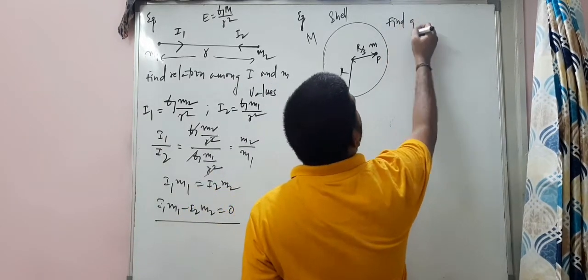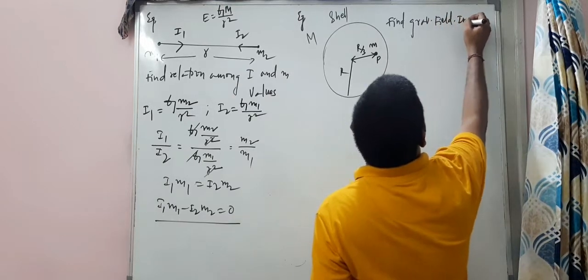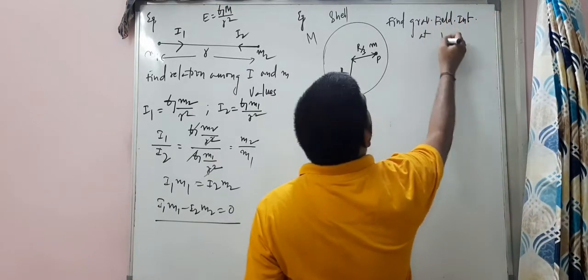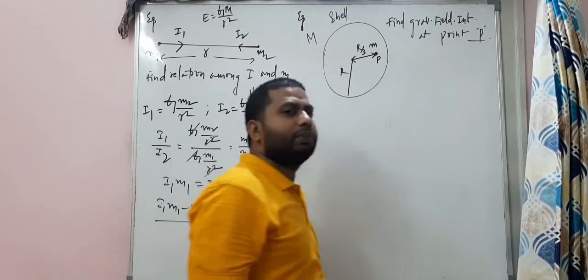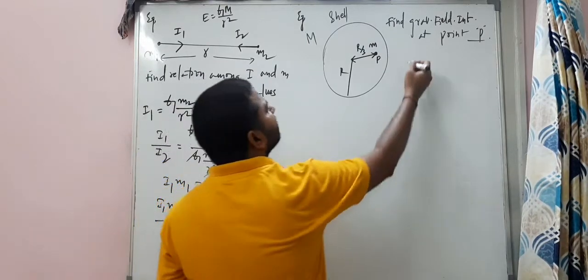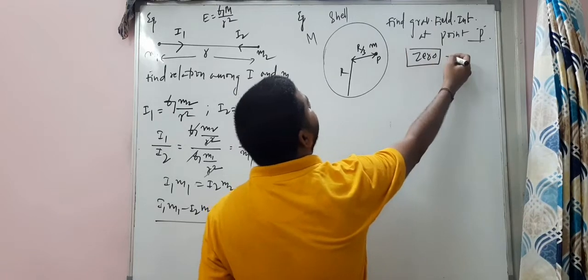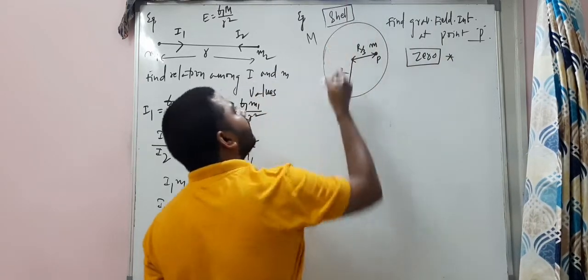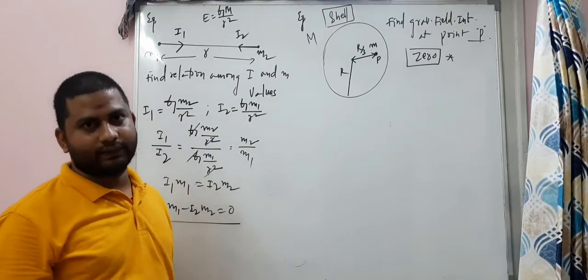Find the gravitational field intensity at point P. What is the gravitational field intensity at point P? Is it 0? Yes, it is 0. You can go back and study the concept of shell. In today's session itself, we have discussed about the shell.